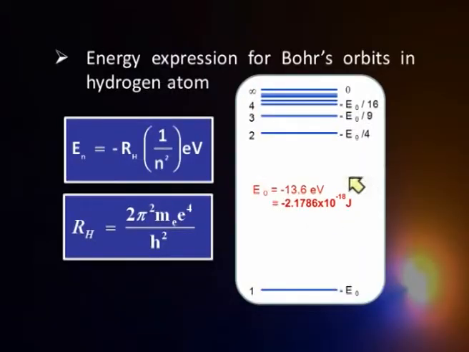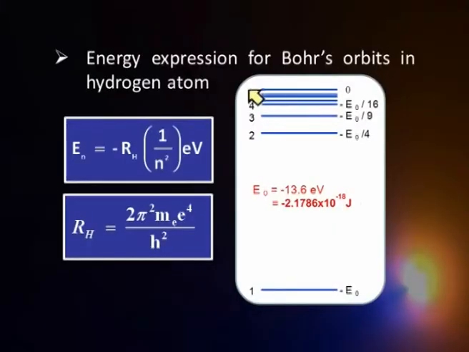Suppose you have a nucleus and the electron is farther apart, somewhere around, say, at infinity. With the electron at infinity and the nucleus here, there is no Coulombic interaction, the interaction energy is 0. As the electron comes closer and closer and reaches the first orbit, some kind of stabilization is coming up, which means energy is decreasing. When it comes to this level, n is equal to 1, it has an energy of about minus 13.6 electron volt. That is the stabilization the electron acquires by coming from infinity to orbit number 1. That is why it is negative.